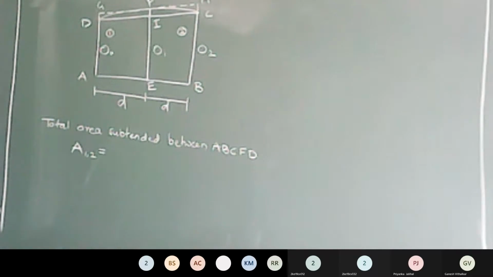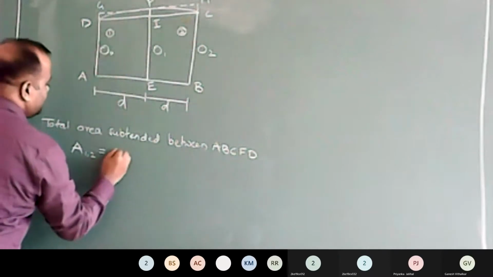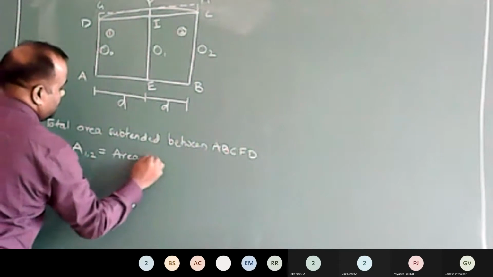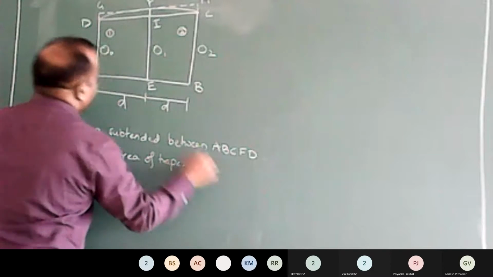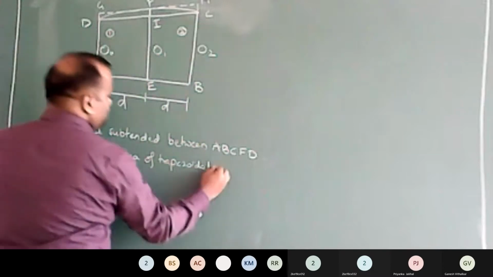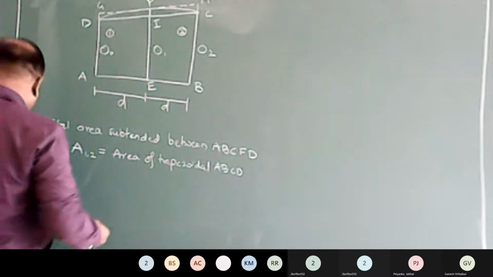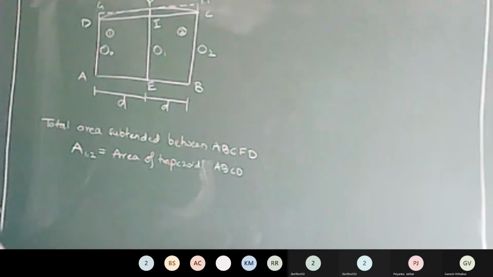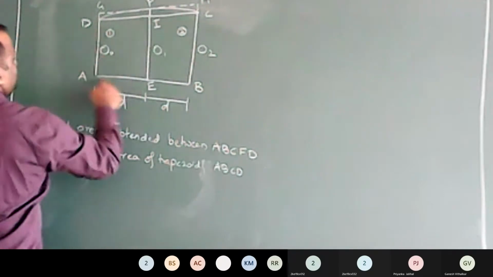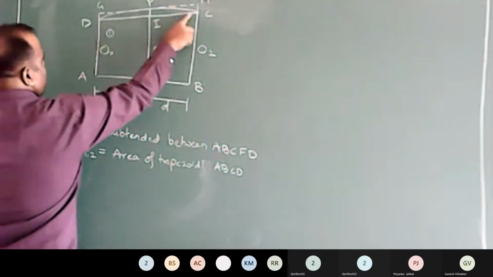I'm dividing this area into a trapezoid portion. Area of the trapezoid ABCD plus area of this parabolic portion.